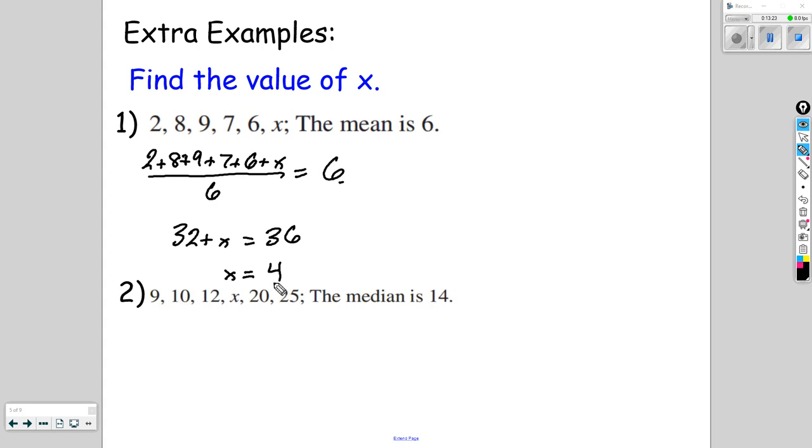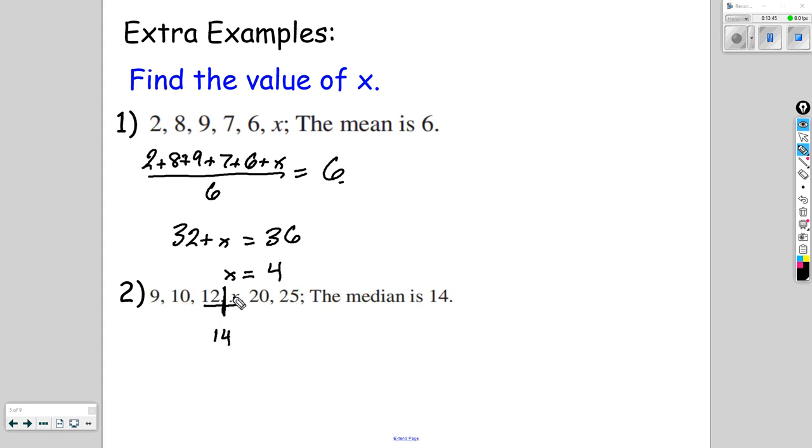Not too bad, actually. All right, if we're told that the following is the data set and that the mean is 14, remember the median is 14. Remember, the median is the value that's in the middle of the data set. So if we list them in order, the middle value right there would be 14.